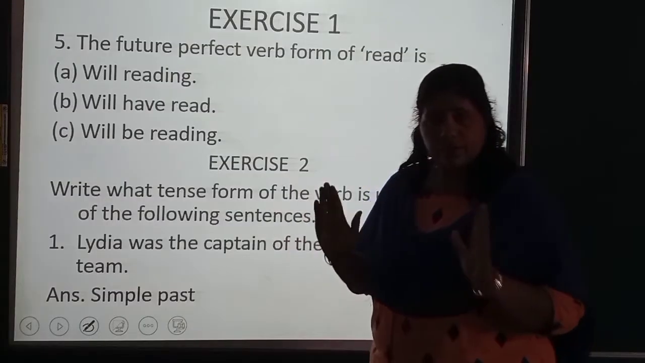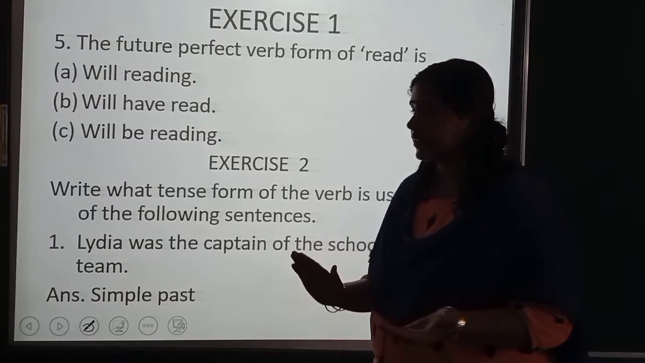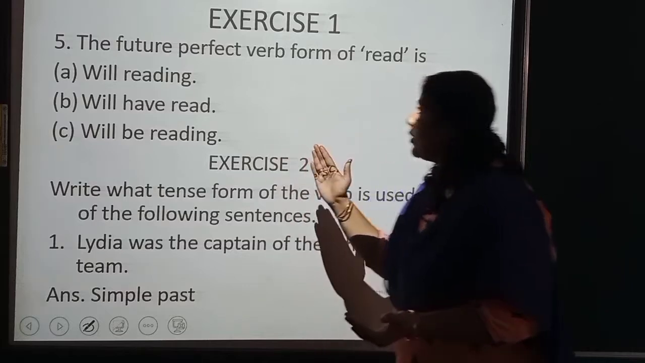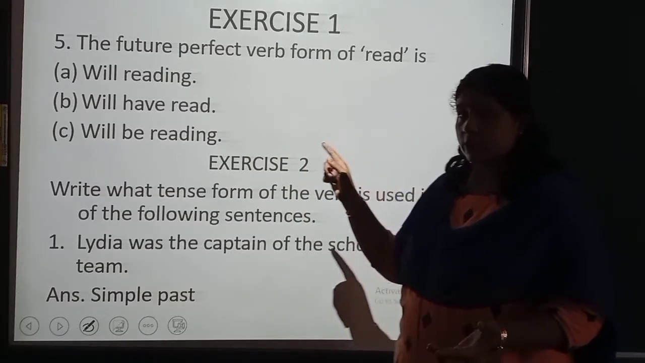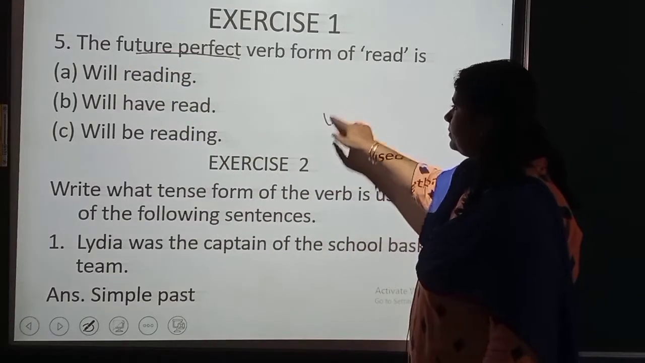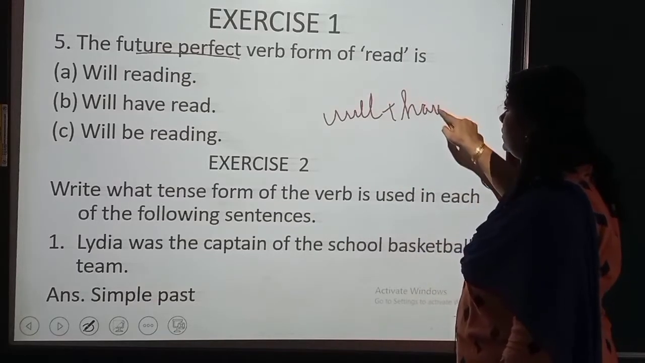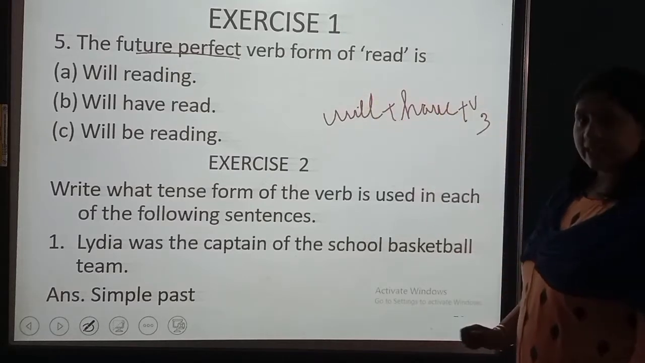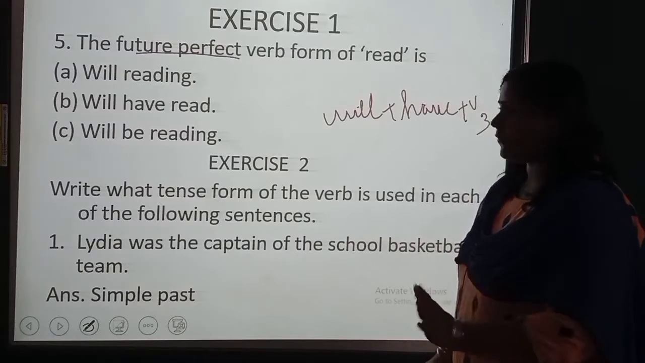Children, I have already finished till 4th question in the first part of the chapter. Now, let's move on to the 5th question. The future perfect verb form of read is what? What is the formula for future perfect? Will plus have plus V3, isn't it? That is the structure, understood, the formation of future perfect.